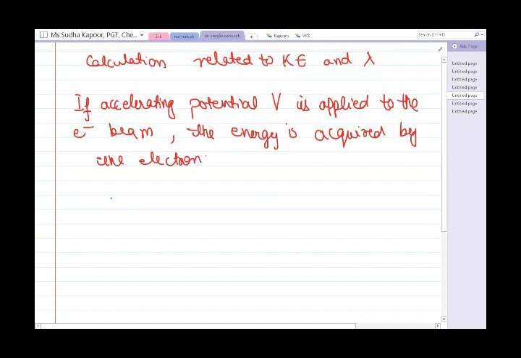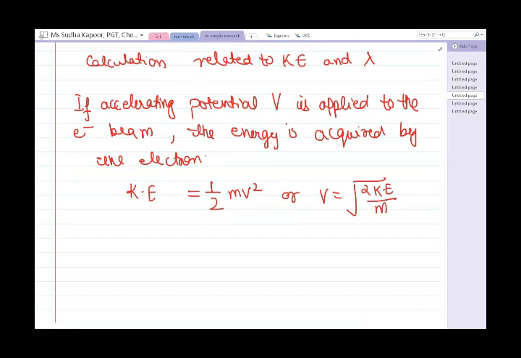So we can write the acquired energy, the energy used to accelerate the motion, as kinetic energy equal to half mv square, or v is equal to under root twice kinetic energy upon mass of electron. Now we know that according to the de Broglie concept, lambda is equal to h upon mv.